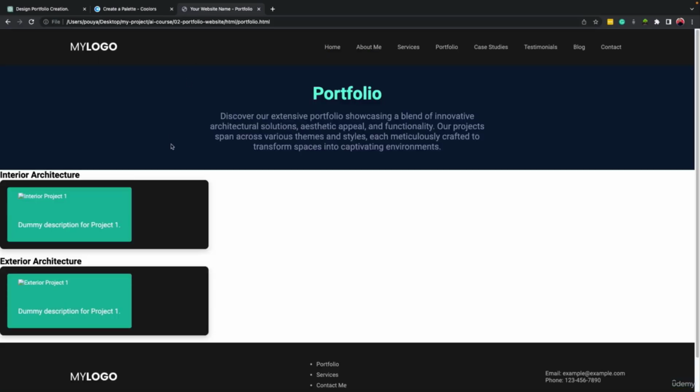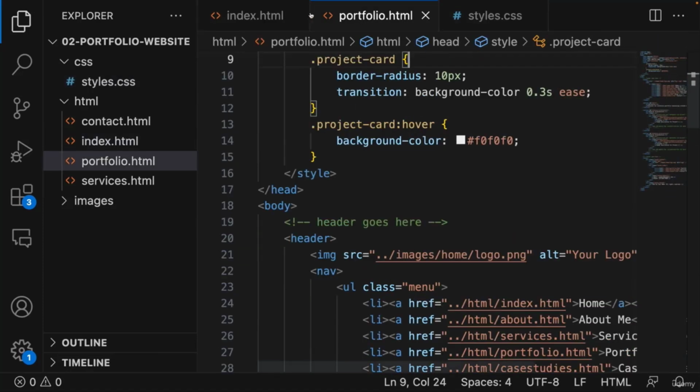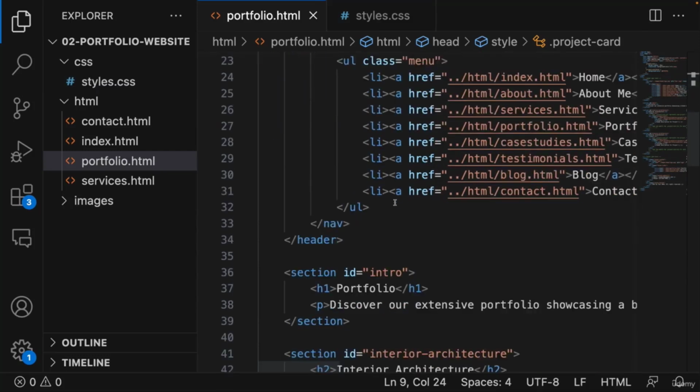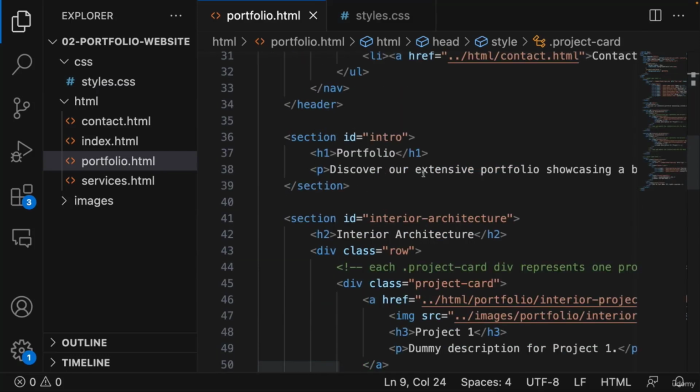Come here, refresh it. Works much better, right? So the header is intact with the previous style that we have. The style for the intro section is looking fine. Now we need to focus on the next part, which is interior architecture. So let's come here and close index.html. Here we are in portfolio.html. We have our intro section, which is fine.